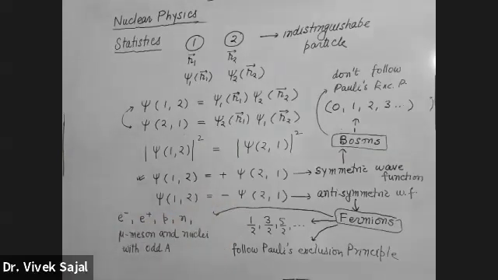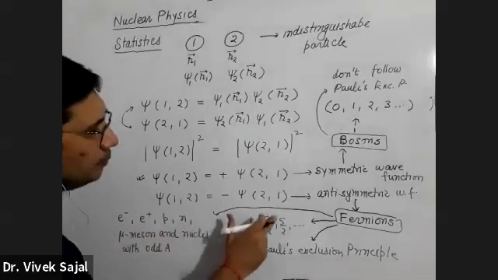Nuclei with odd A number, as I have already discussed, if A number is odd, then you will find out that angular momentum spin associated with that nuclei will be half integer. Its angular spin will be 1/2, 3/2, 5/2.